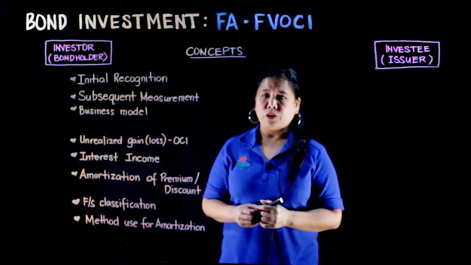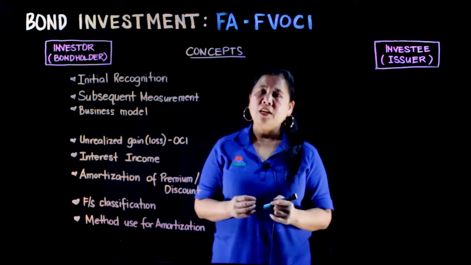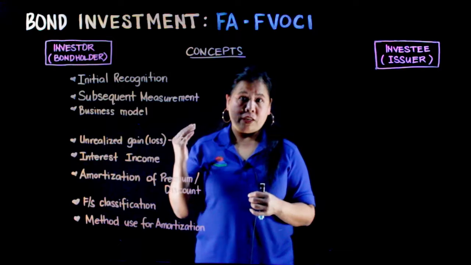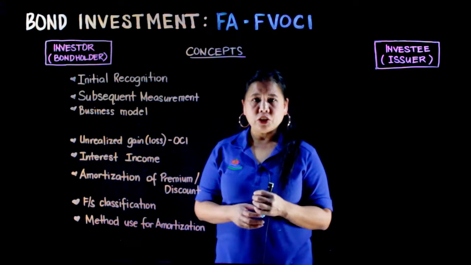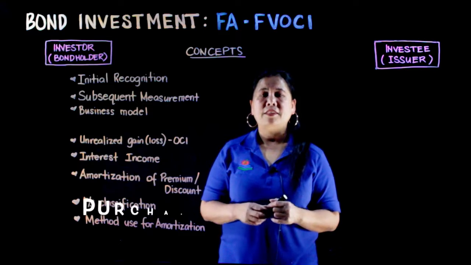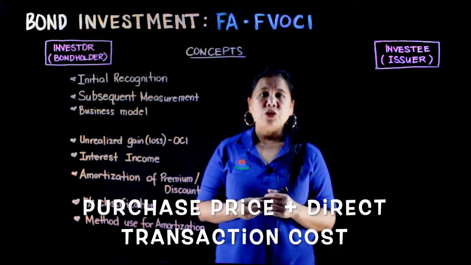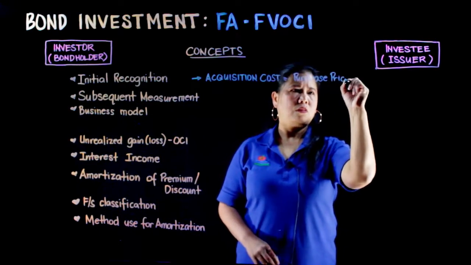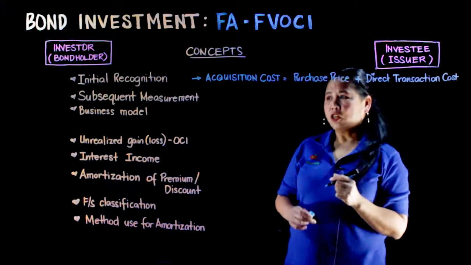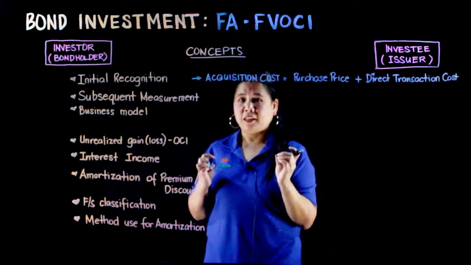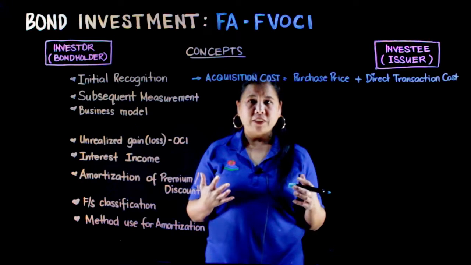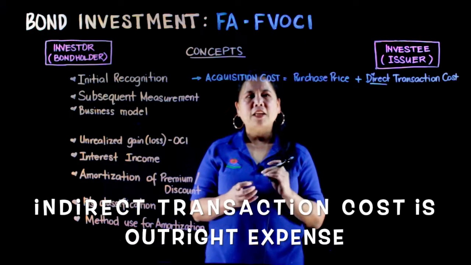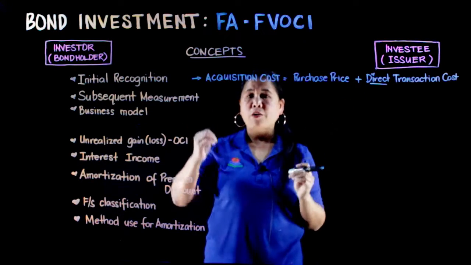Itong direct transaction cost, ito yung mga cost na na-incur ni investor sa pag-acquire attributable to acquiring this investment or these bonds. So on the initial recognitions on this category is equal to your purchase price plus your direct transaction cost. So, yan ang magiging laman ng ating financial asset FVOCI on the transaction date. Yung indirect transaction cost, yan ay outright expense. Hindi po natin yan ina-add sa purchase price to get our acquisition cost.